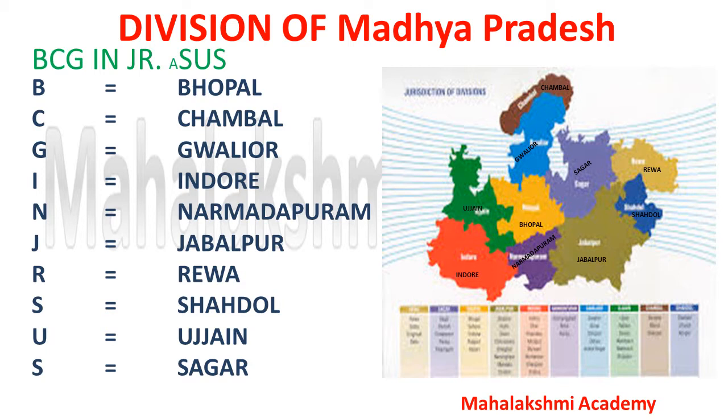So BCG will help you to learn the divisions: B stands for Bhopal, C stands for Chambal, G stands for Gwalior, and IN: I stands for Indore, N stands for Narmadapuram. Then JR, that is junior: J stands for Jabalpur, and R stands for Rewa. Followed by ASUs, where A is unimportant, you can skip that. S stands for Shahdol, U stands for Ujjain, and the last S stands for Sagar.